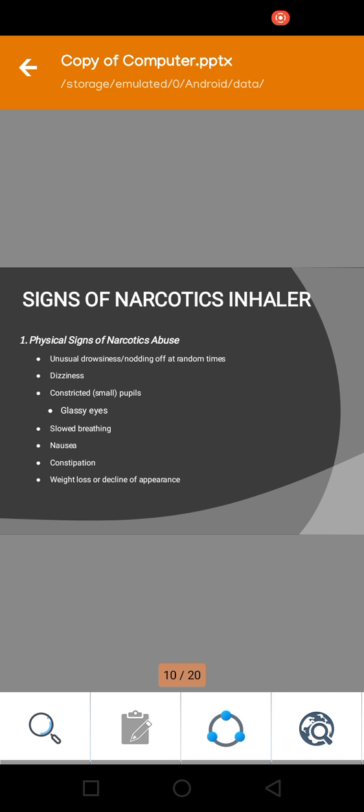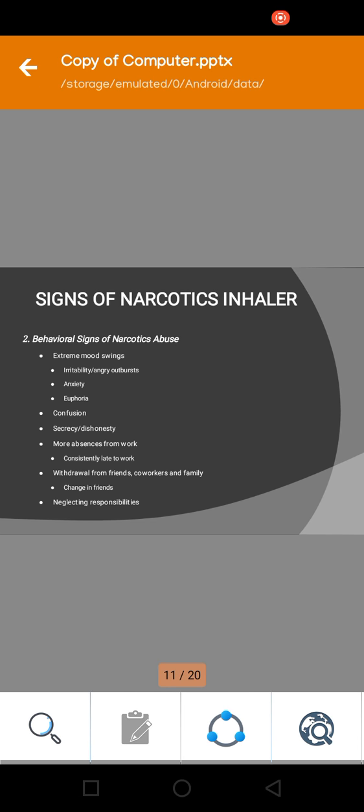Signs of narcotics inhalers. What are the physical signs and the physical look of a narcotics inhaler or narcotics abuser? First of all, unusual drowsiness, nodding off at random times, dizziness, constricted small pupils, glassy eyes, and slowed breathing. These can affect the immune system and also the breathing system and lungs, which can slow the breathing. Also nausea, constipation, weight loss, or decline of appearance.